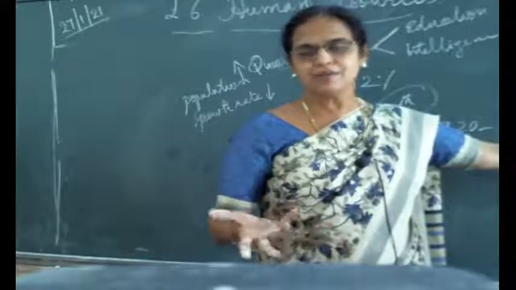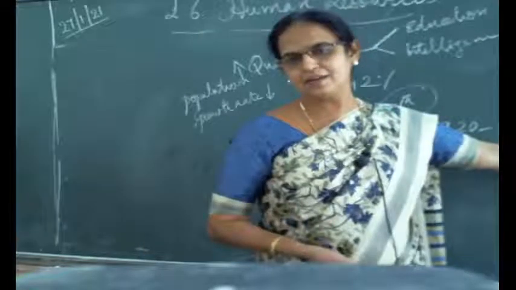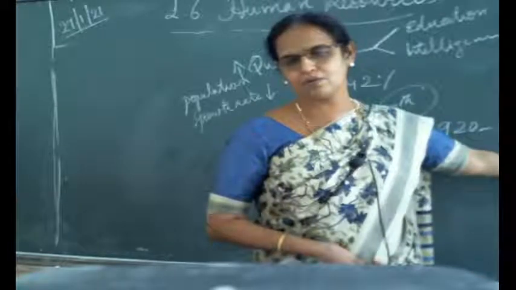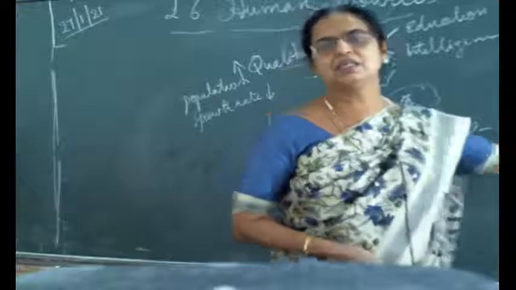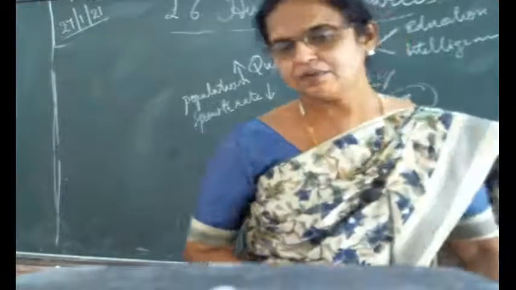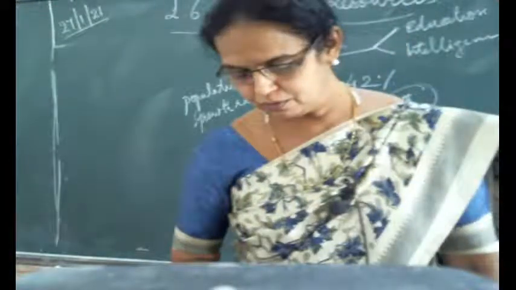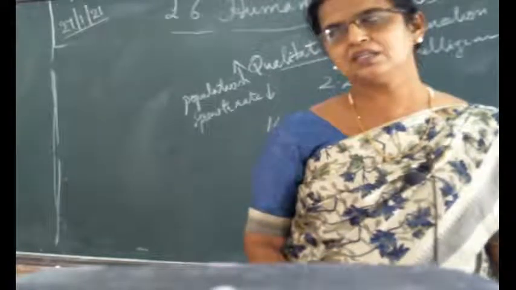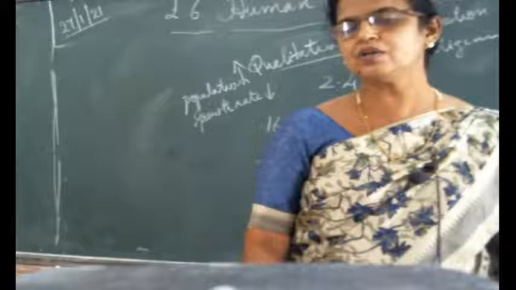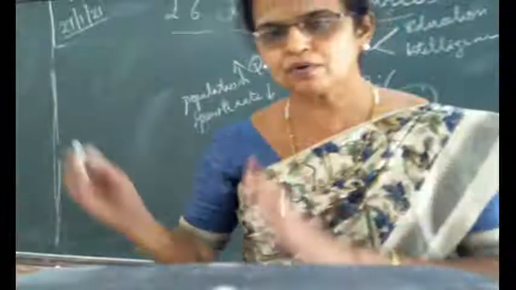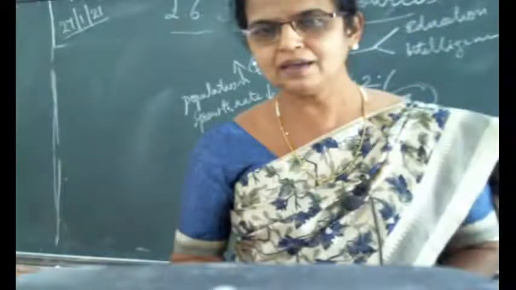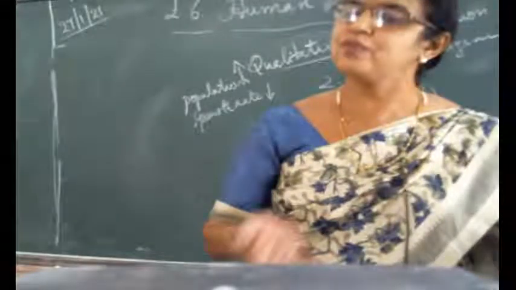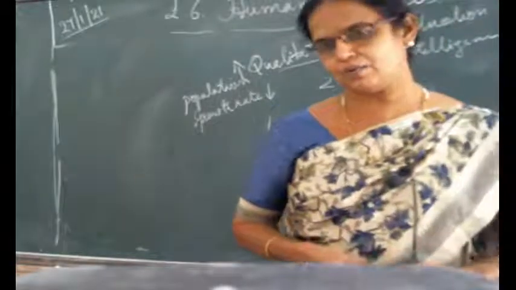How many people will be there across India? And across the world also, in India and across the world also. Because life expectancy has increased. Very earlier it was 40 to 41 years, but now it is 63, 64 as given in your textbook. It is average only. Don't think that at 63, 64 everyone is going to die. Not like that. People will live to 80, 90 also. But sometimes before that also it is happening. But it is an average calculation.